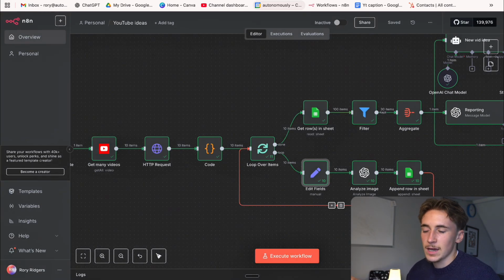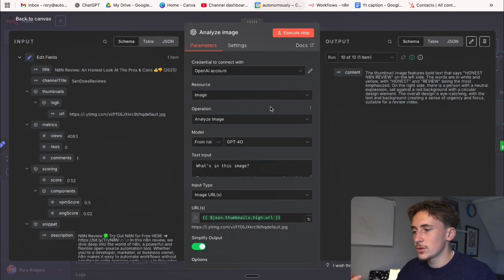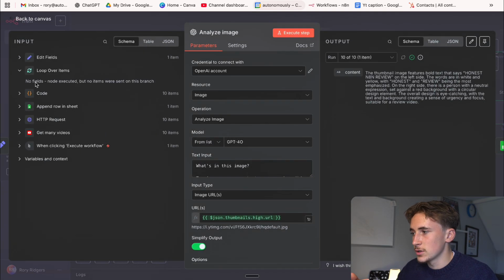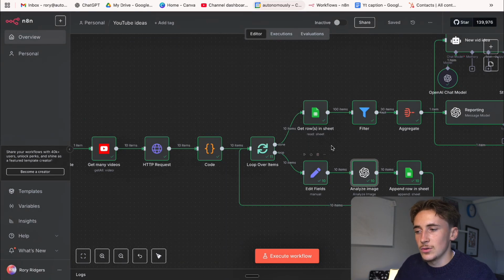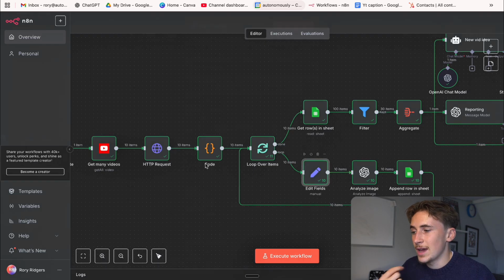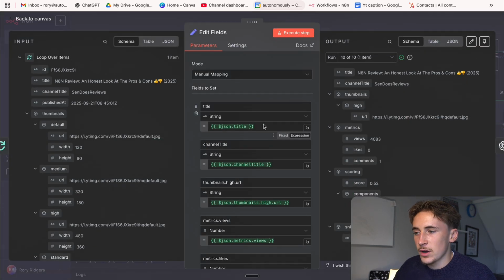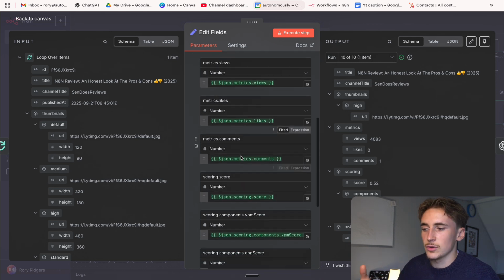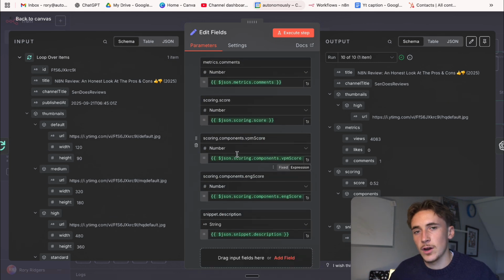But for some reason, this happens a lot in n8n. You'll see if we go to this step here, and we try to grab variables straight from the loop over items node, it says no fields, node wasn't executed, but of course it was executed. The way you fix that is you just put an edit field step after, grab the variables that you actually want, like title, channel title, thumbnails, metrics, all of those ones that I just showed you, and store them, and then we can use them later down the line.